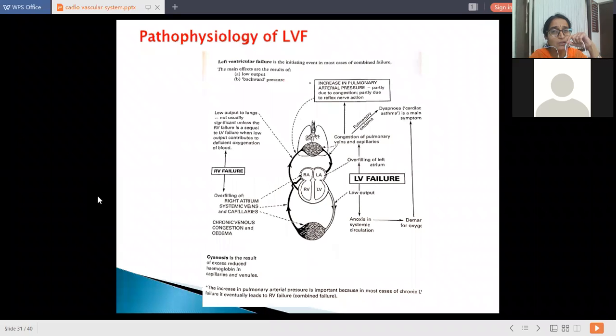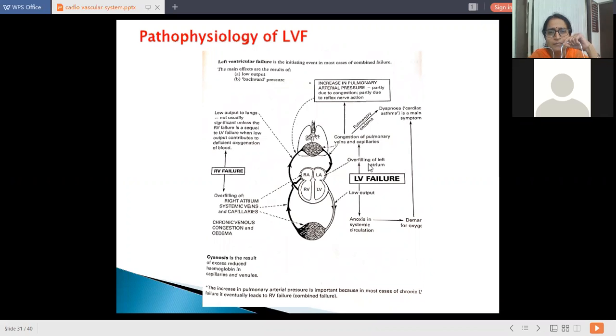Now, pathophysiology of left heart failure. So what happens in the pathophysiology of left heart failure? There is congestion of pulmonary veins and capillaries. See here, congestion of pulmonary veins and capillaries gives rise to an increase in the pulmonary arterial pressure. It is partly due to congestion and partly due to reflex nerve action.